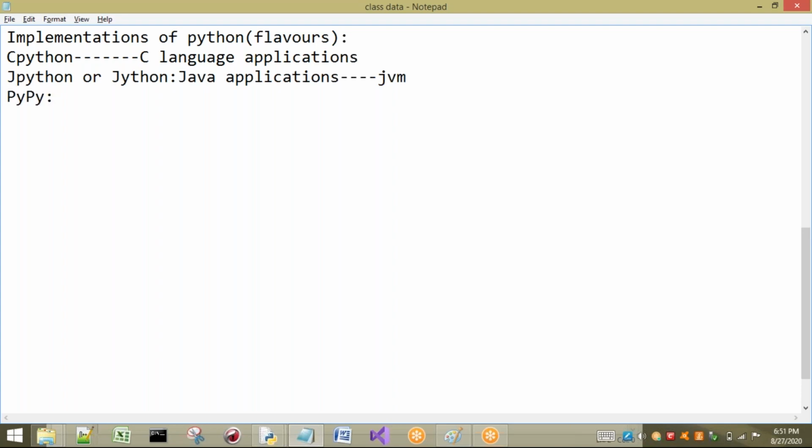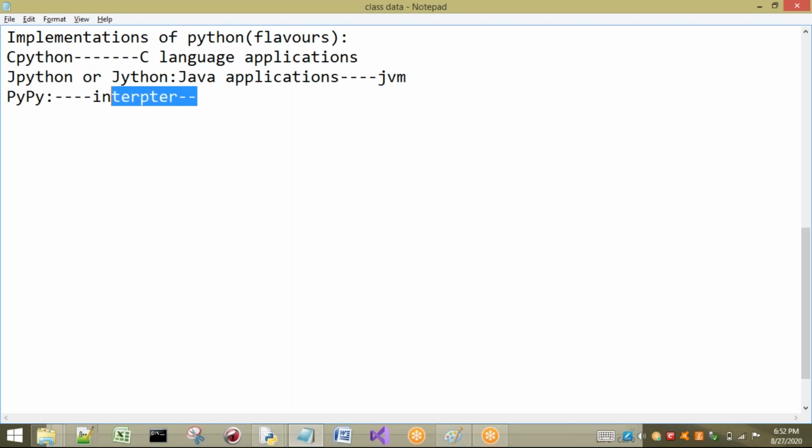Remember this word, PyPy. PyPy is nothing but Python only. But if you want to increase the speed of Python, normally I am using the standard version, which is CPython. But there is one disadvantage in CPython: here we have only an interpreter.